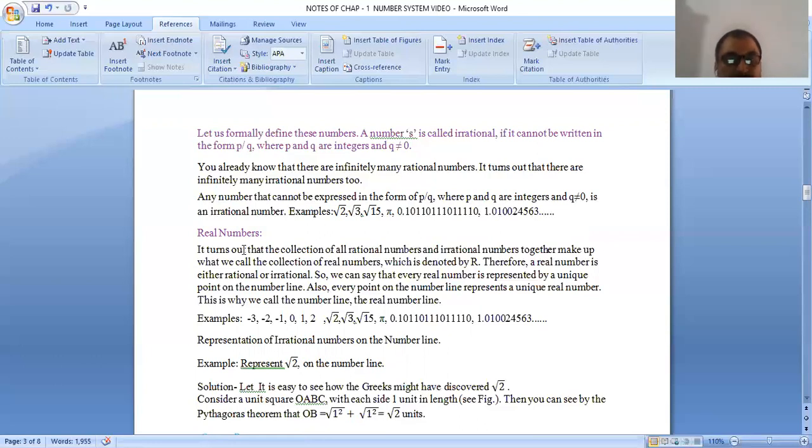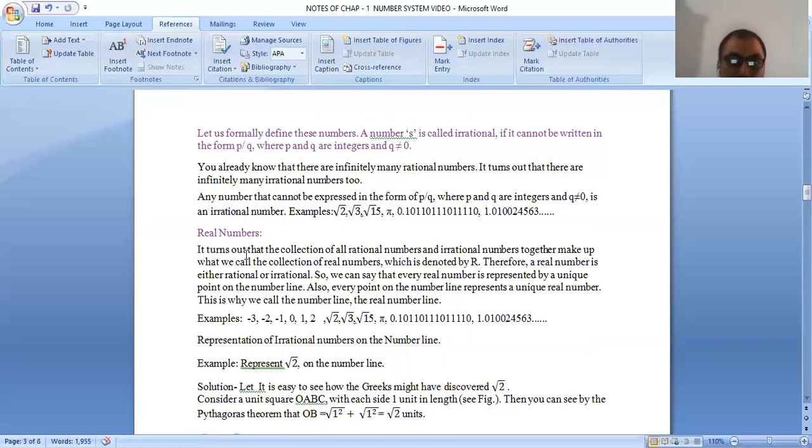Suppose that 0, 1, 2, 3 are rational numbers, and root 2, root 3, root 15 are irrational numbers. We can join them, and after joining them, the combination of them gives the real numbers. Understood? So you can look here.